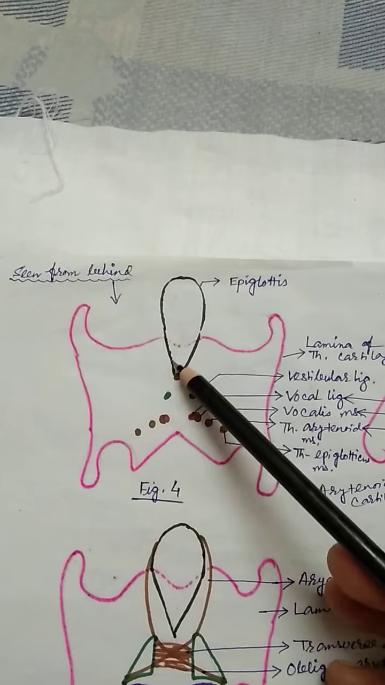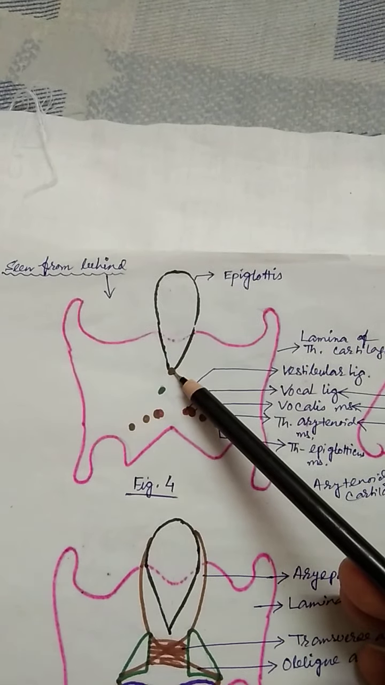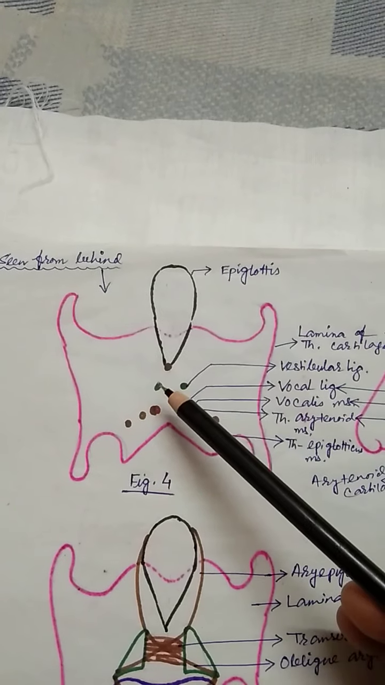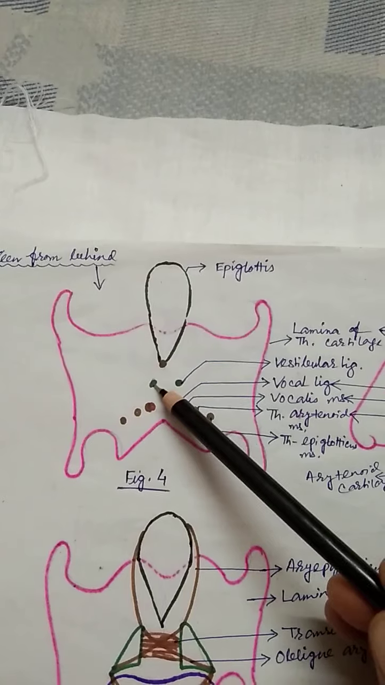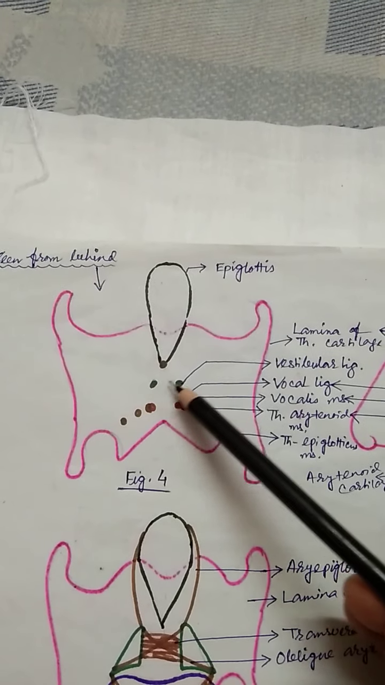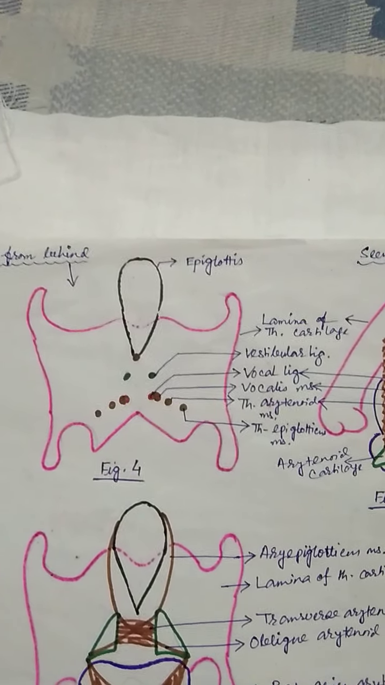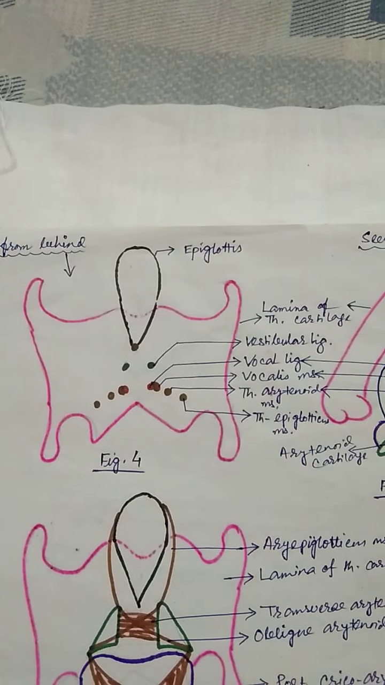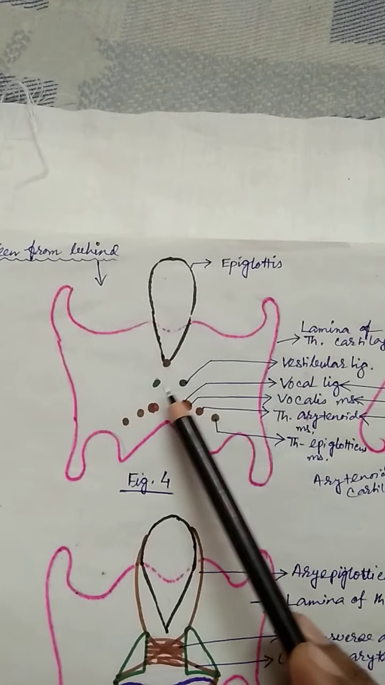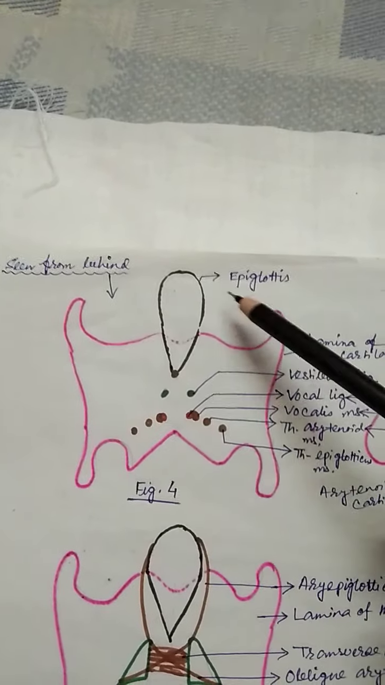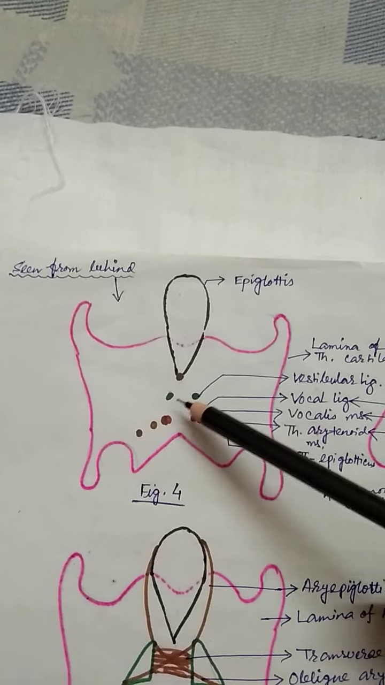Here the epiglottis is attached to the posterior surface along the midline of the thyroid cartilage by the thyroepiglottic membrane. From above you can see there are the two folds. These folds are formed due to the thickening of the membrane which is coming from above, and this membrane is called the quadrangular membrane, and the ligament is formed. So this is called the vestibular ligament.